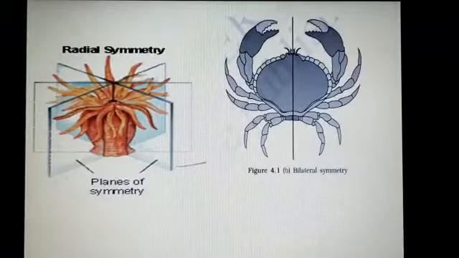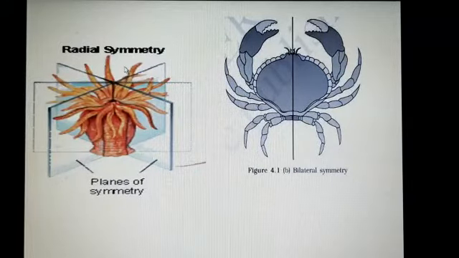One more example: here it shows bilateral symmetry, and here if you cut in any plane of this body, it divides into two equal halves. This one is radial symmetry. The body is cylindrical with tentacles or arms.